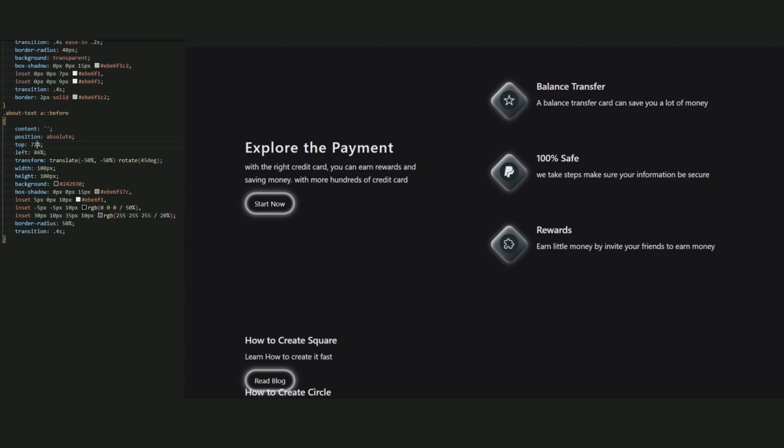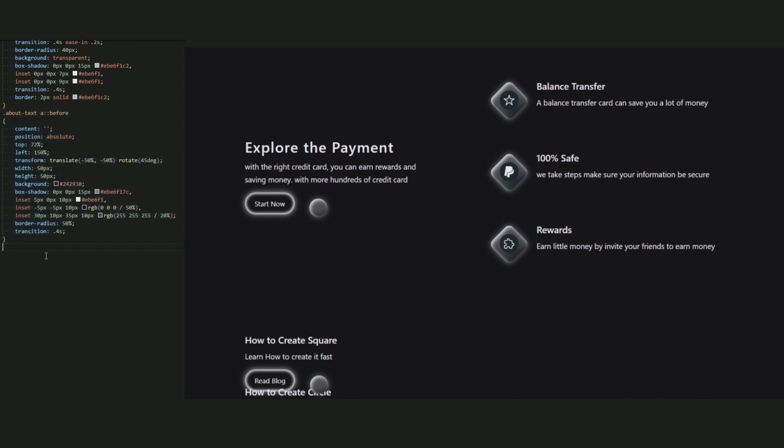Now the top be 72% and the left 150%. And the width and the height be 50 pixels. Okay, height 50 pixels. Very good. Now the square is not in the center of the link because I want to add animation to go top and bottom. So let's not change the top or position anything.